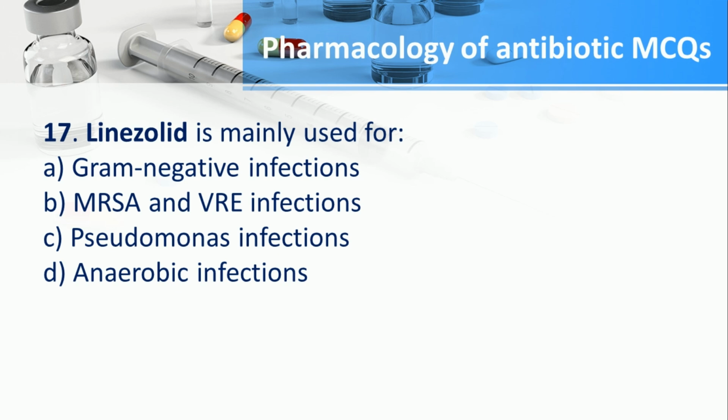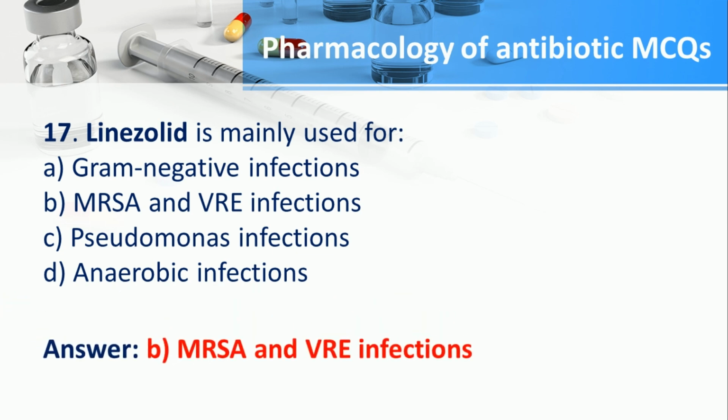Number 17. Linezolid is mainly used for A. Gram-negative infections, B. MRSA and VRE infections, C. Pseudomonas infections, D. Anaerobic infections. The answer is B. MRSA and VRE infections.